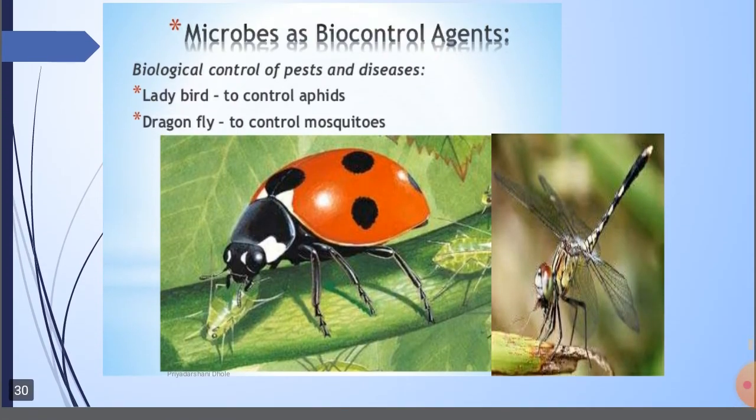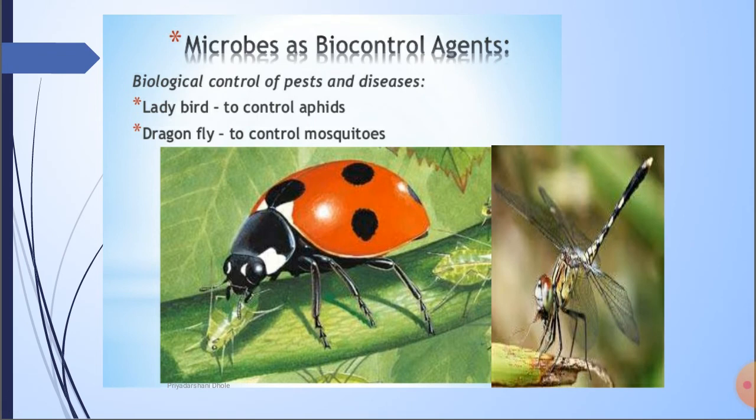Then another application is microbes as biocontrol agents, in the biological control of pests and diseases. An example is the ladybird, this orange colored bug, which controls aphids. Then the dragonfly controls mosquitoes. The dragonfly feeds on mosquito larvae.